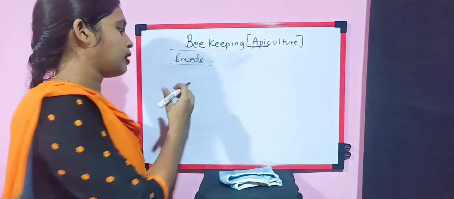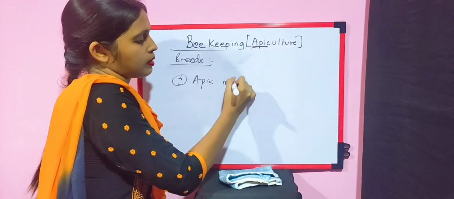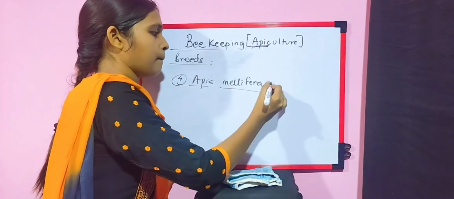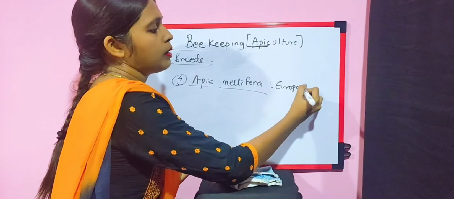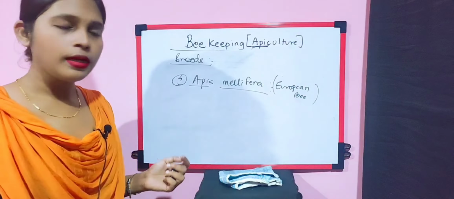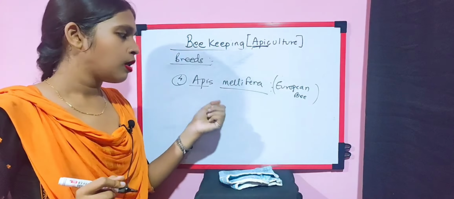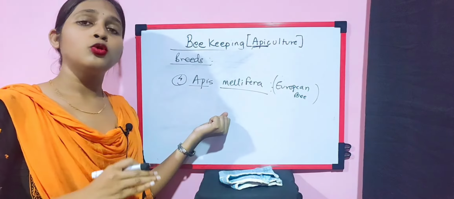The last one is Apis mellifera. This is called the European bee. The common name is European bee and the scientific name is Apis mellifera. This is also the same as Apis indica, and it is also domesticated.